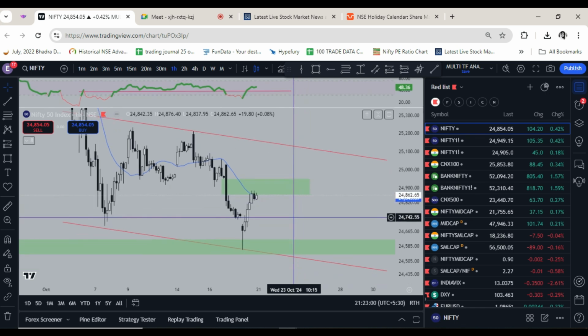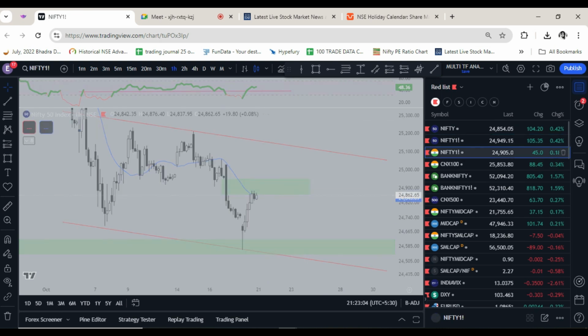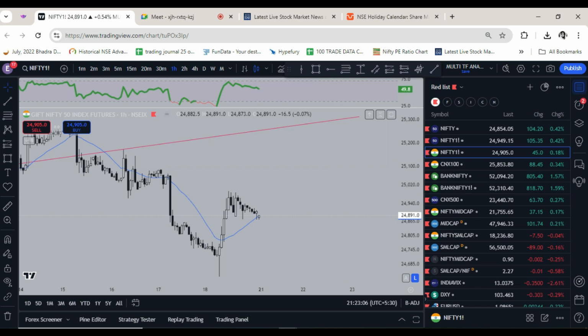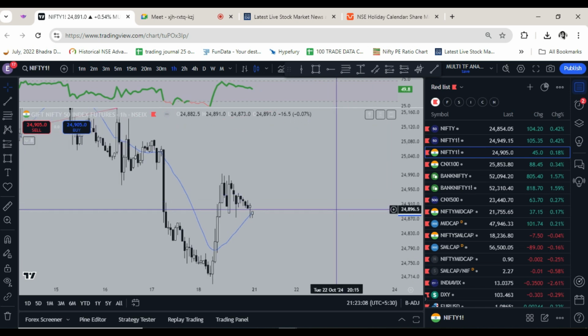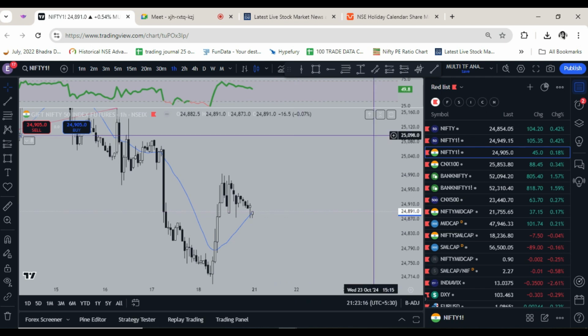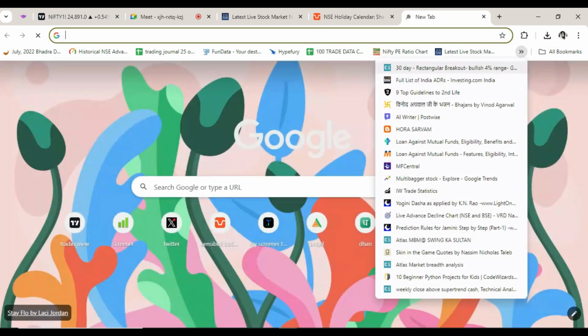The second course of action which can actually take place is that, let's see how Gift Nifty closed. It closed at 24,891. Okay, so let's see tomorrow's open, how Asia opens. I think it is because results were bad on Friday. Let's see Nifty ADRs.